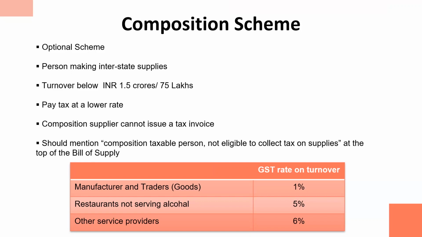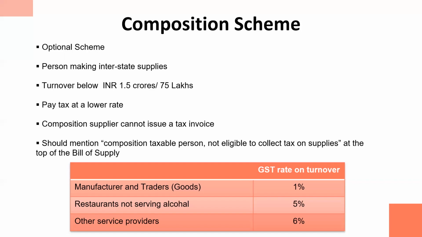Now, please understand, a person making interstate supply cannot opt for this scheme at all. If you opt for it and become a composition supplier, then you cannot issue a tax invoice, because a composition supplier cannot charge tax from their customers at all.